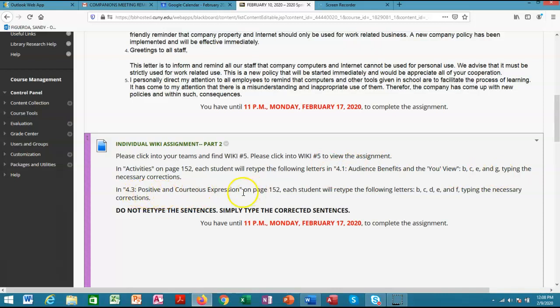Also on the same page, in 4.3, positive and courteous expression, you're going to retype the following letters: B, whatever is in B, whatever is in C, whatever is in D, whatever is in E, and whatever is in F, making the necessary corrections. You're going to revise that. You will not retype the sentences. Just simply type the corrected sentences. And you're doing this on wiki number 5. You're not submitting anything in a Word document. You're just submitting these.